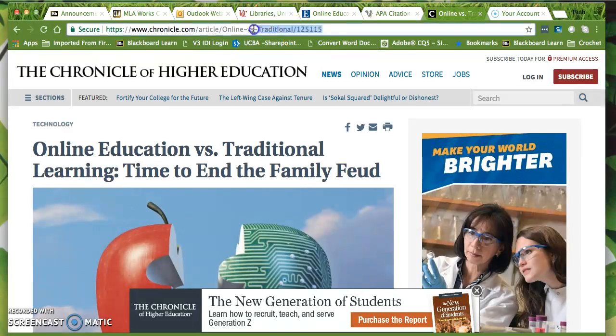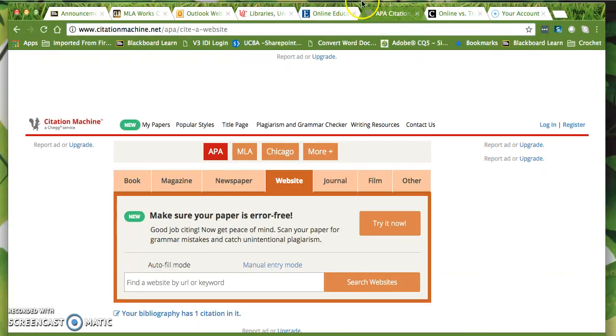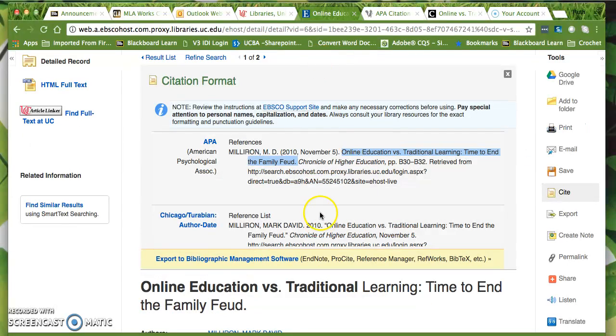Here is the URL that will really help my reader. So I'm going to copy this URL, and when I do my citations, I'm going to replace this URL here with the URL from the actual site. And that will make it a better citation for my readers to be able to follow.